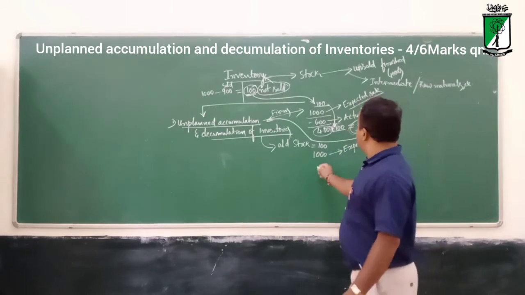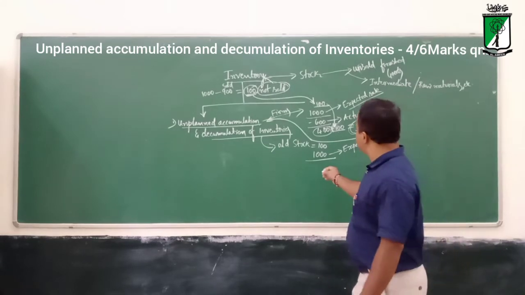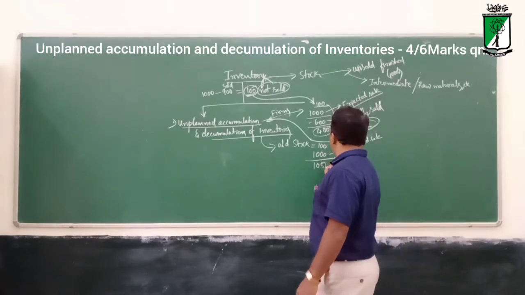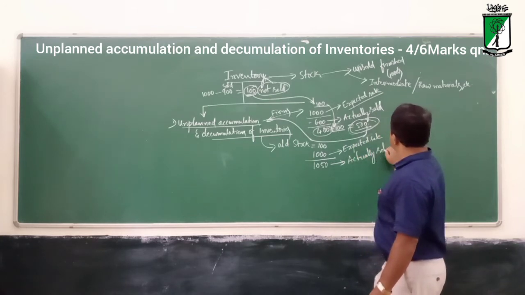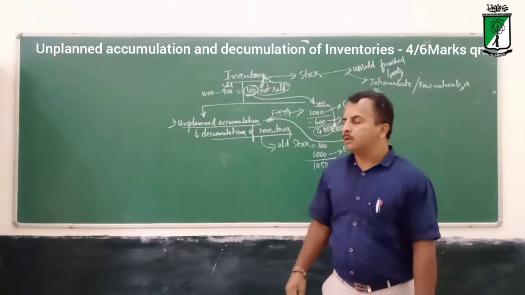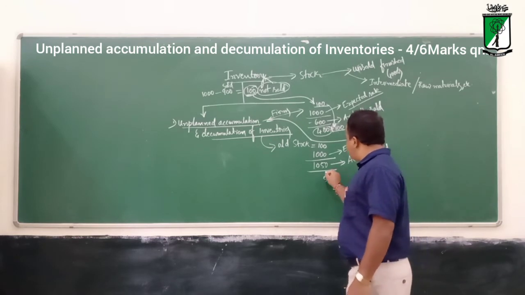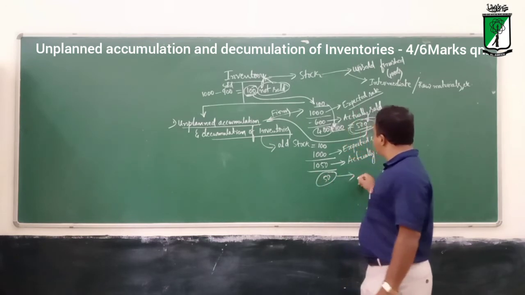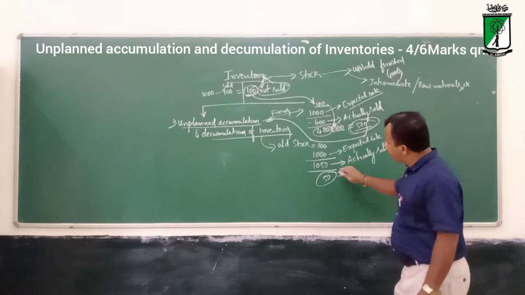Now actually sold will be 1050. Actually sold is 1050. So here, overall inventories became 50.